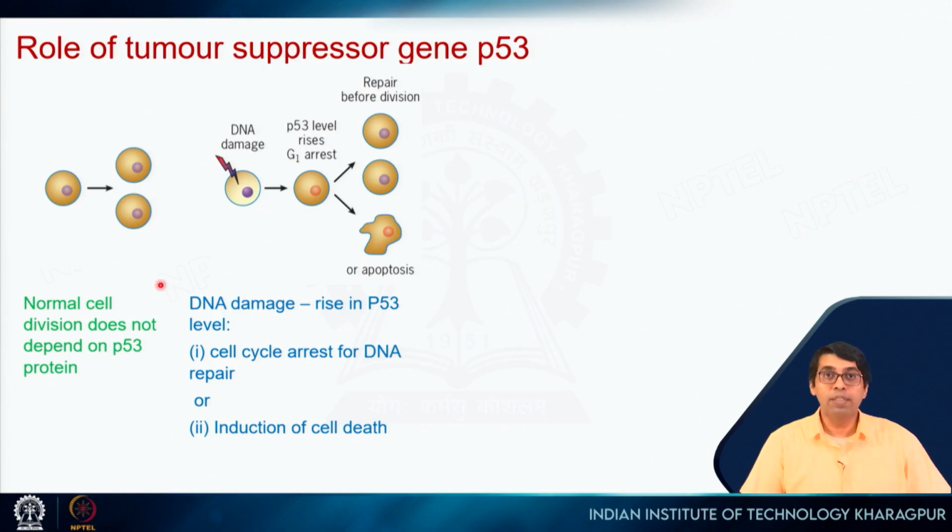However, if DNA damage happens, which can happen because of the replication process itself, or due to some chemical agent or UV radiation or some other radiation, then p53 levels will rise, and the first thing they will do is stop the cell cycle. So, arrest the cell cycle, bring in the DNA damage repair proteins. If all of these things work, then of course go through cell division. If that does not work, then it will induce cell death.